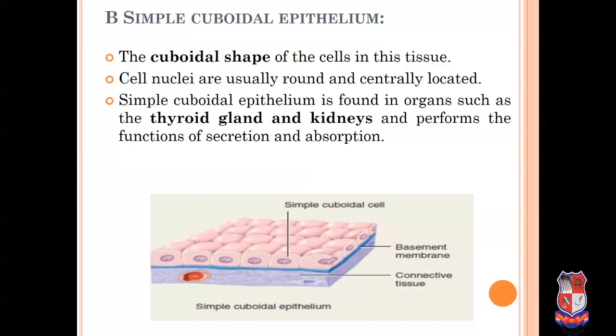Second type of epithelial tissue is simple cuboidal epithelium. The name cuboidal indicates the shape of the cell is cube shaped. In this tissue, cell nuclei are usually round and centrally located. This nucleus is also present in the center, but its shape is round. Simple cuboidal epithelium is found in the thyroid gland and kidney, and it performs the function of secretion and absorption.